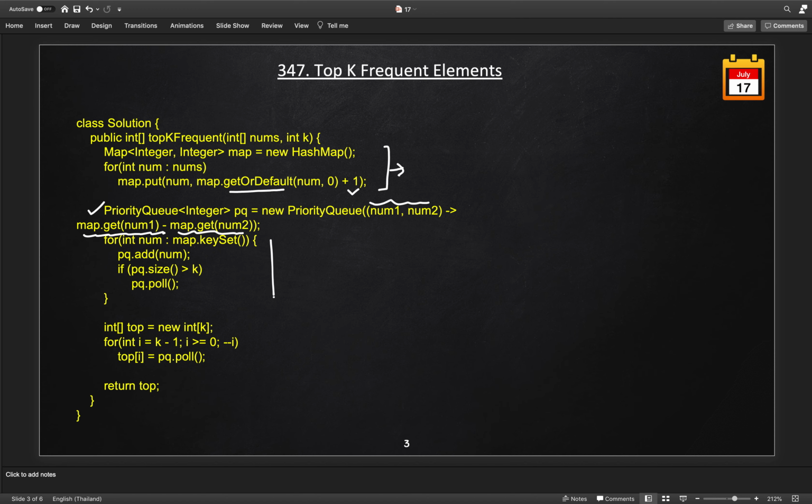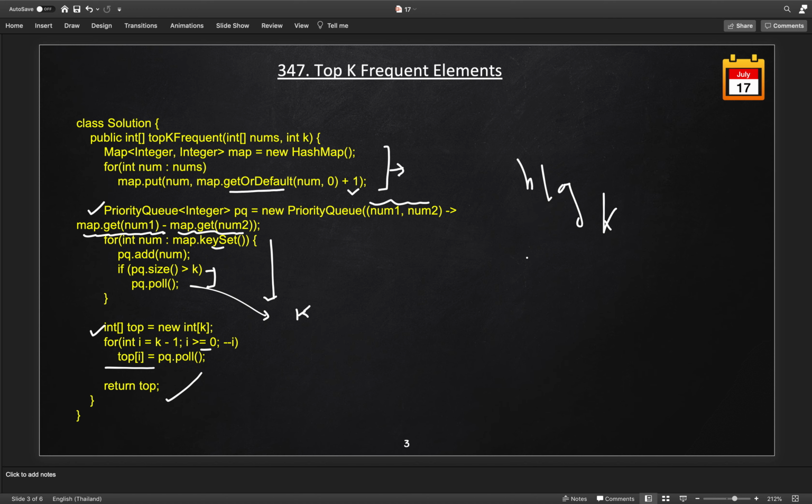Now we are adding the elements, the keys from the map using the key set, and every time we first add the num. If the size becomes greater than k, we will remove the min from that heap. Once we do, in the end we will get only k elements. Basically the answer is always defined as per the problem, so we always get k elements as the size of our heap. Once we get k elements, we simply create an array and fill it in order from k minus 1 to 0, which creates the top array, and return it. So this is the first solution. The time complexity of this solution, as we discussed, is n log k.